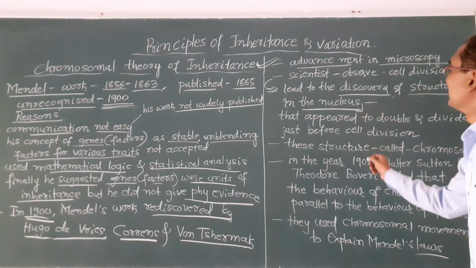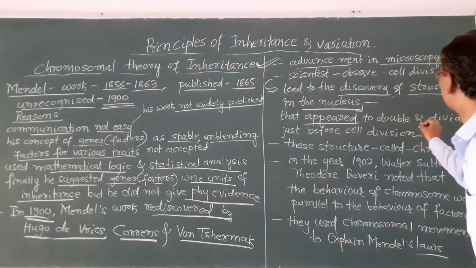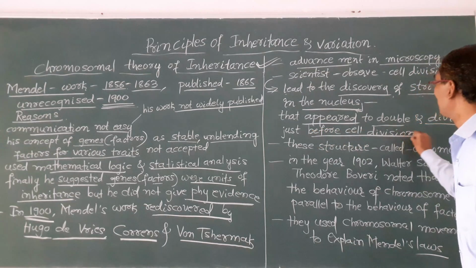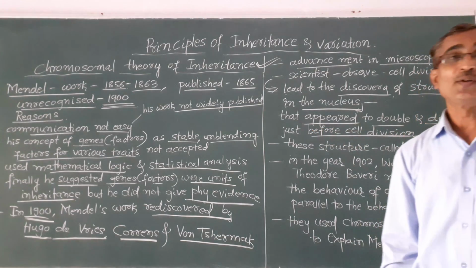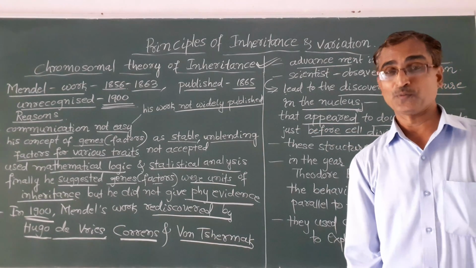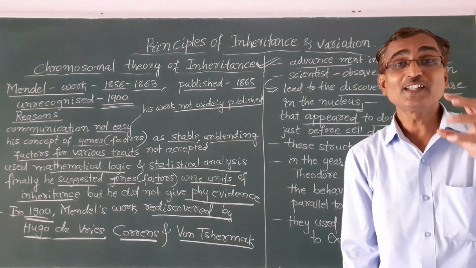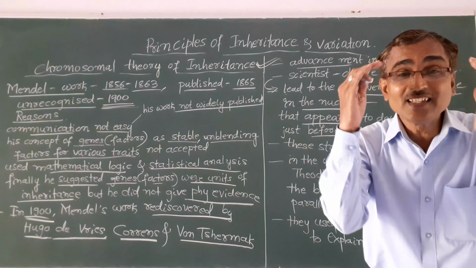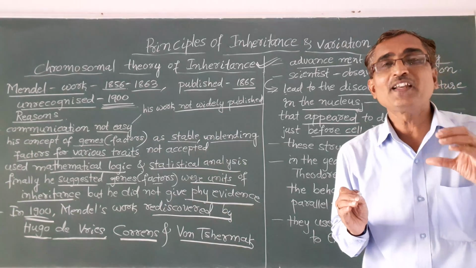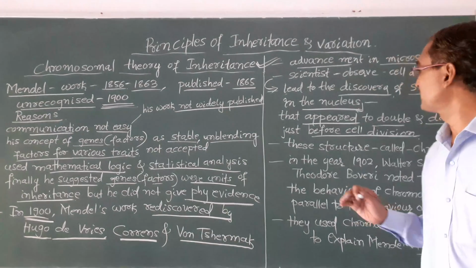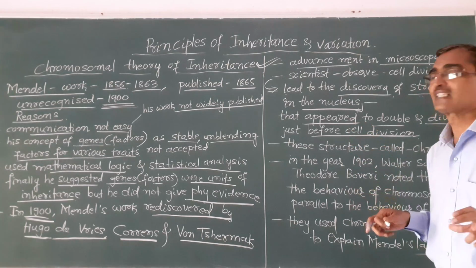Okay, and that appeared to double and divide just before the cell division. You see, due to the advancement in microscopy and the development of the microscope, the scientists were able to study the cell in a very minute, detailed way, and they were able to study the nucleus.